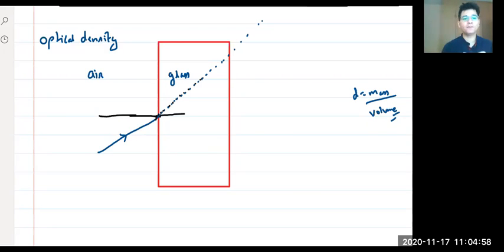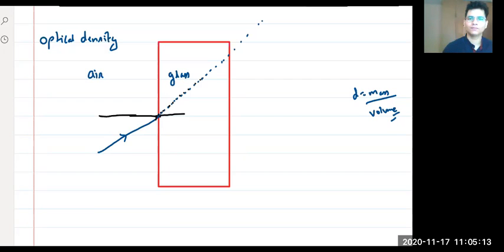And what will happen to the speed of light? Will it increase or decrease? Reduce, right? Okay, very good. So I hope all of you understood this very basic concept. Yes or no?